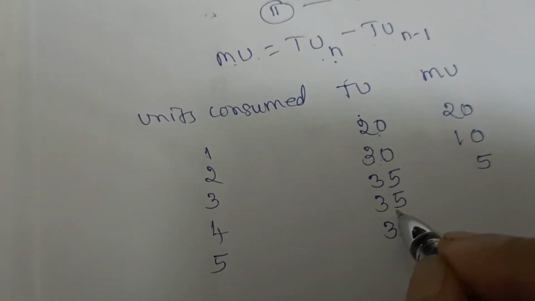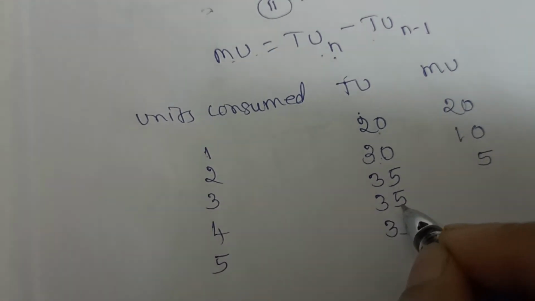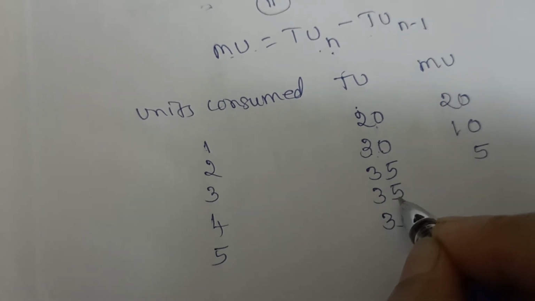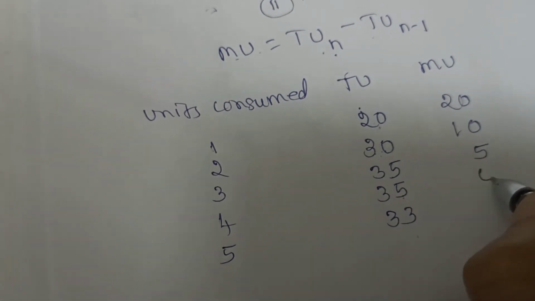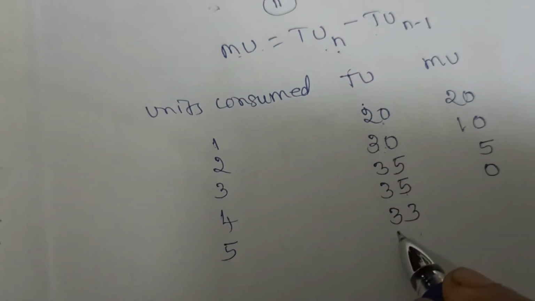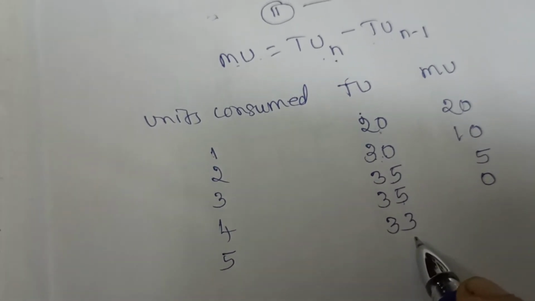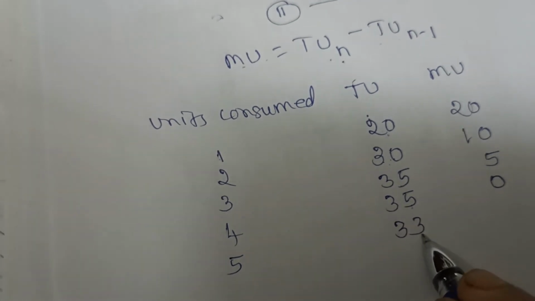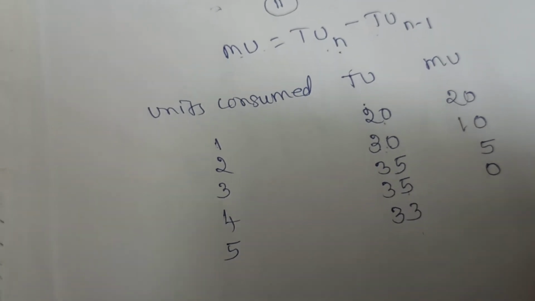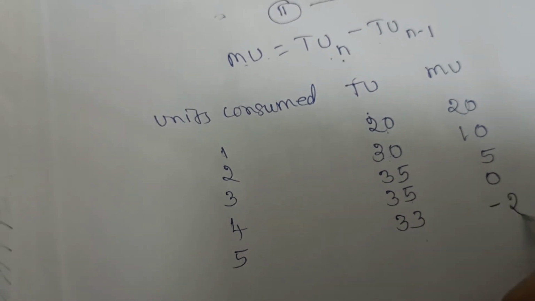Fourth unit, satisfaction is 35. How much extra did he get? 35 minus 35. So you will get 0. Fifth unit, 33. How much extra satisfaction did he get? That is 33 minus 35. You will get minus 2.